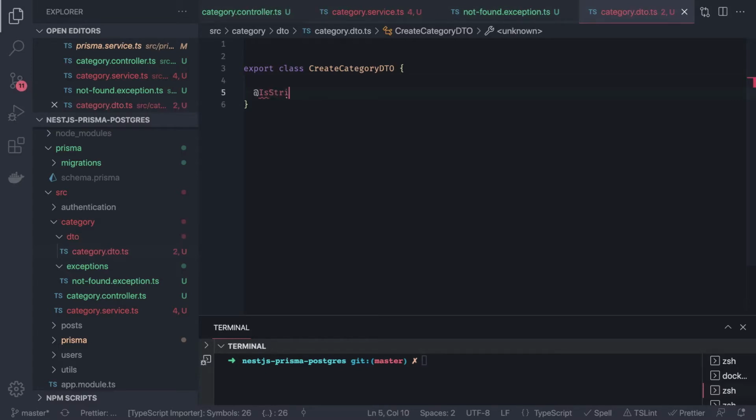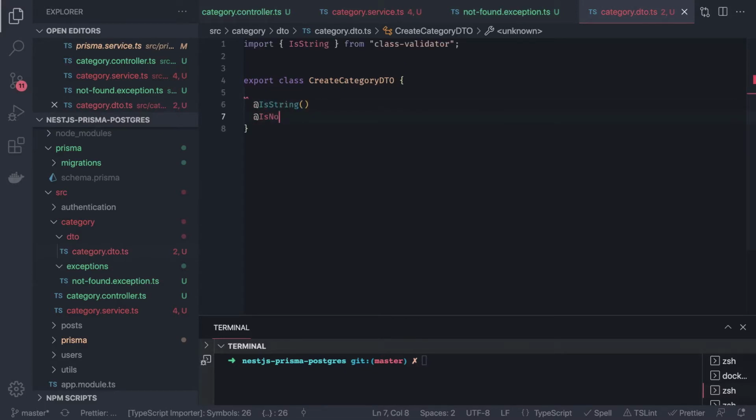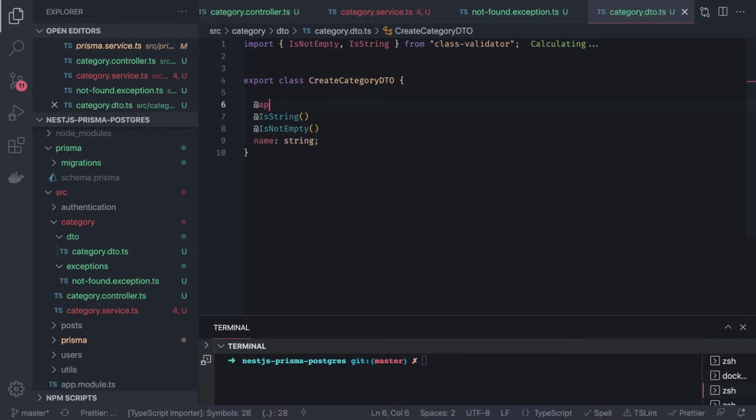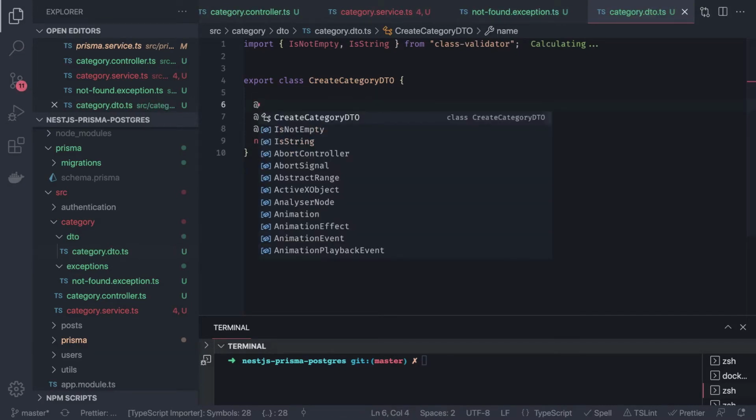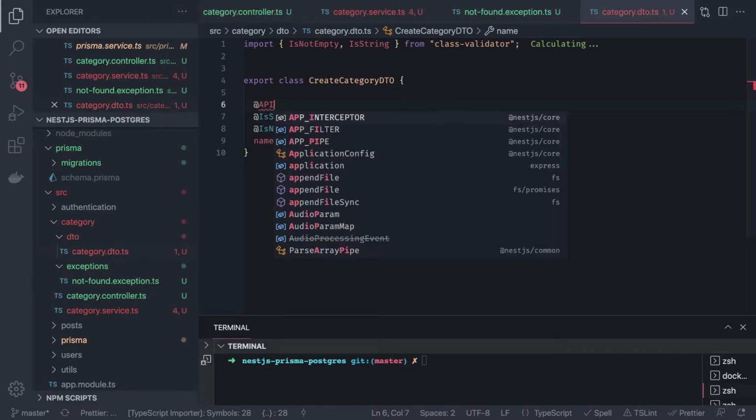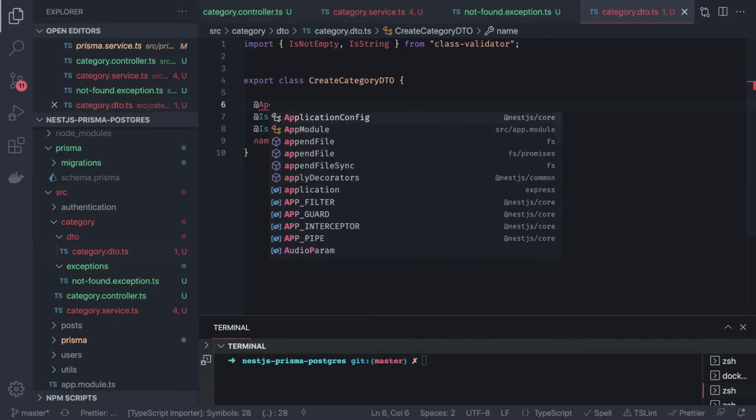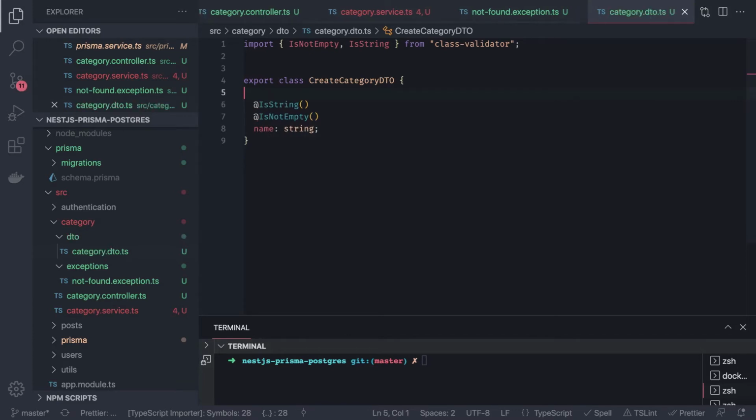So here we can use the class validator. This should not be empty, is not empty or is defined, and we just have the property name as a string. And you can also define the API properties if you want to expose these things inside Swagger. Okay, I don't have a nestjs Swagger module, I think that's why it is not accepting that.